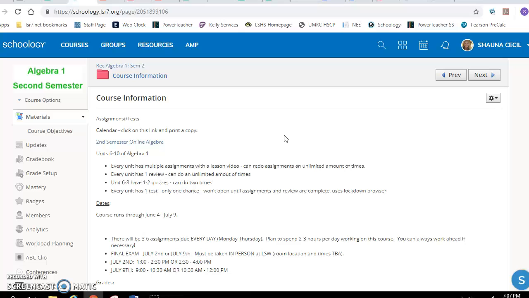All the assignments have a video, and you can redo the assignments an unlimited amount of times. Every unit has a review. You can also do an unlimited amount of times. Units 6 through 8 will have some quizzes because they're pretty big units, and you can do those 2 times. And then every unit has 1 test. So units 9 and 10 are shorter, so no quizzes, but there will be a test, and you only get 1 chance to do those.